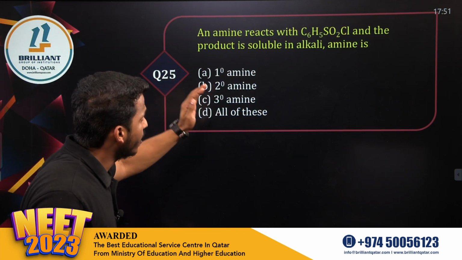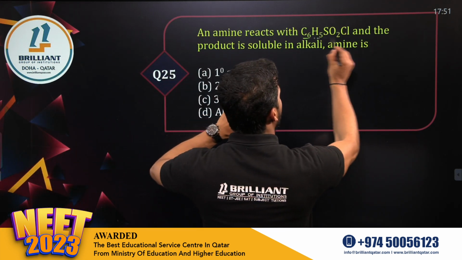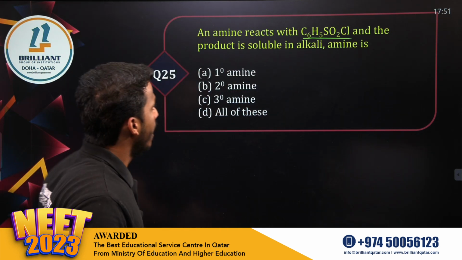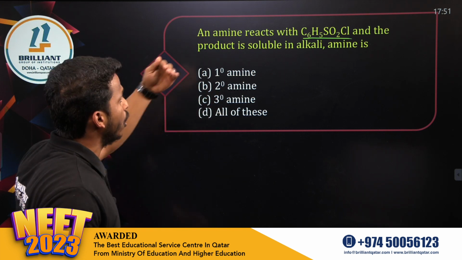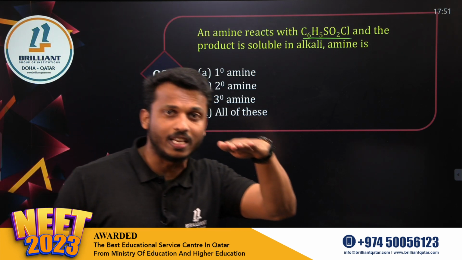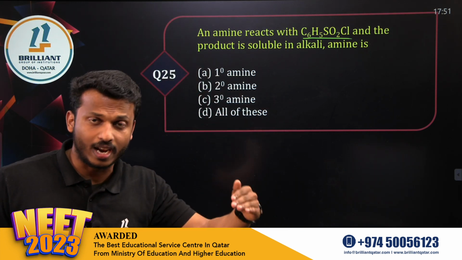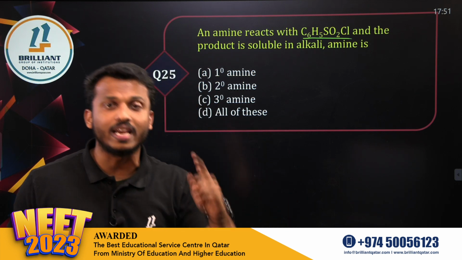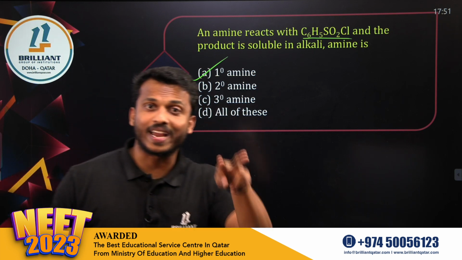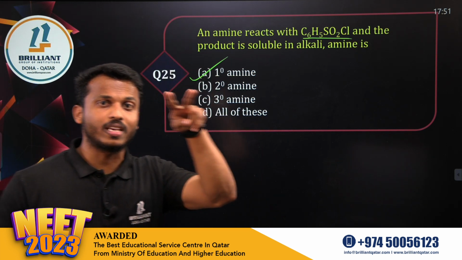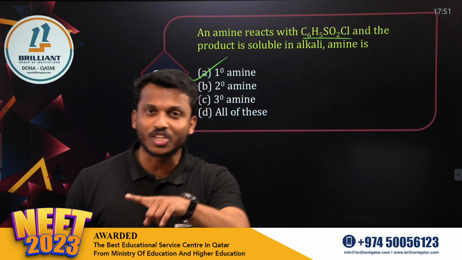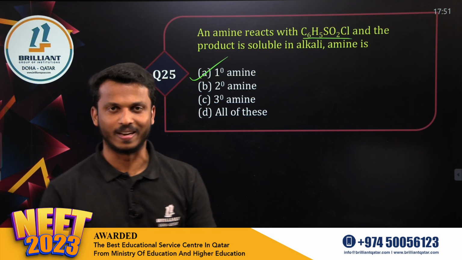Now, an amine reacts with C6H5SO2Cl, benzene sulfonyl chloride, the Hinsberg reagent, and the product is soluble in alkali. If the amine reacting with the Hinsberg reagent gives a product that is soluble in alkali, it means it is a primary amine. So which is a primary amine, right? Option A. What about secondary amine, dear all? Secondary amine when reacting with the Hinsberg reagent gives a product but it is insoluble in alkali, whereas tertiary amine has no reaction with the Hinsberg reagent.